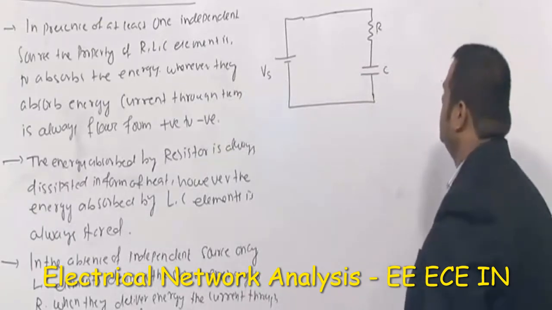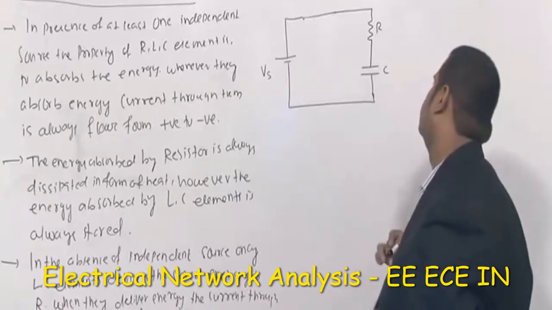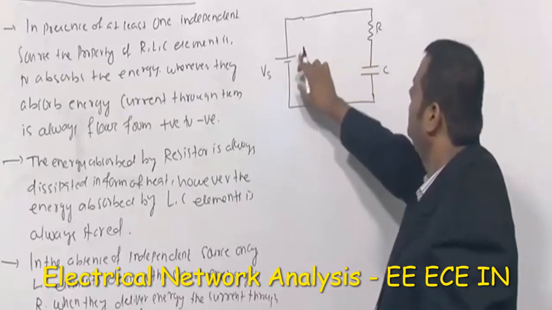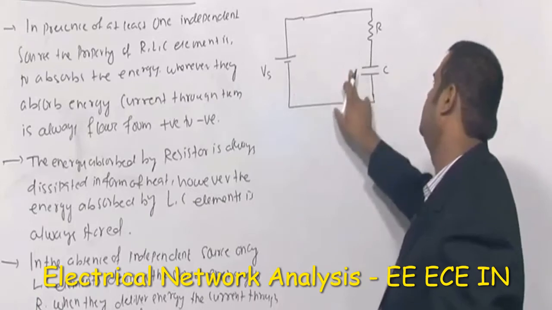Whenever they absorb the energy, the current through them is from positive to negative. So here, under the influence of this source, the current will pass in this direction.